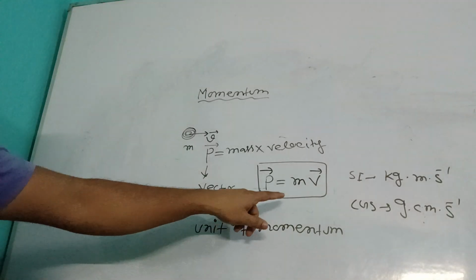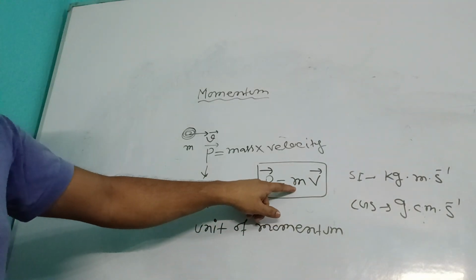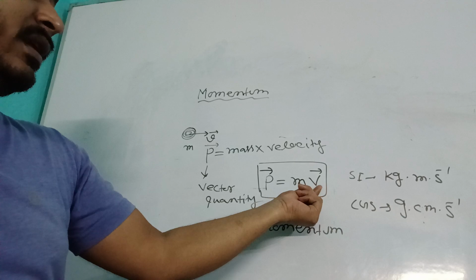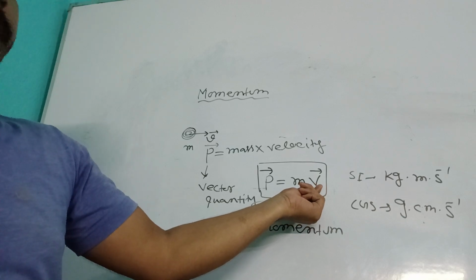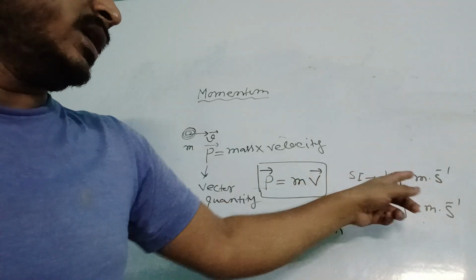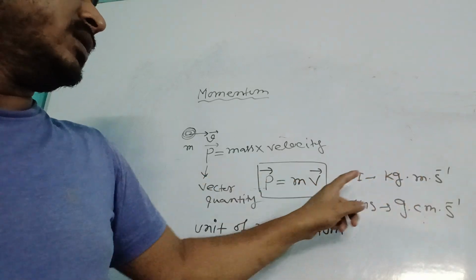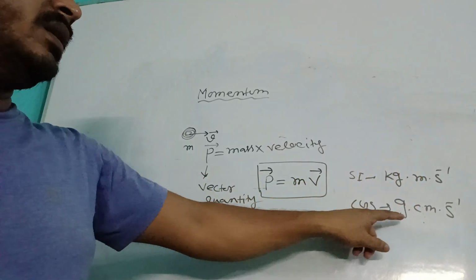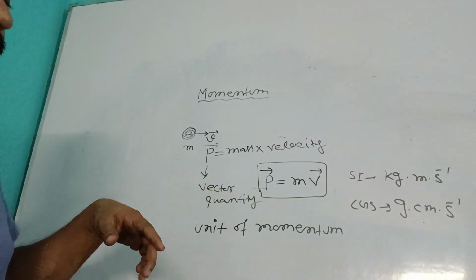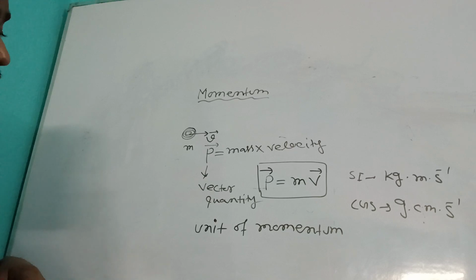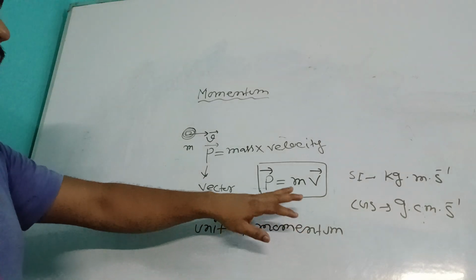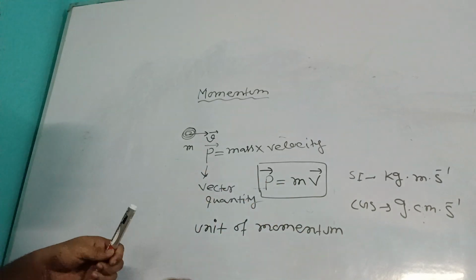Now, the SI unit of mass is kg. Velocity means distance by time, so it would be meter per second. In SI, kg meter per second. In the CGS system, it would be gram centimeter per second. Okay, so this is the unit and the mathematical expression for momentum.